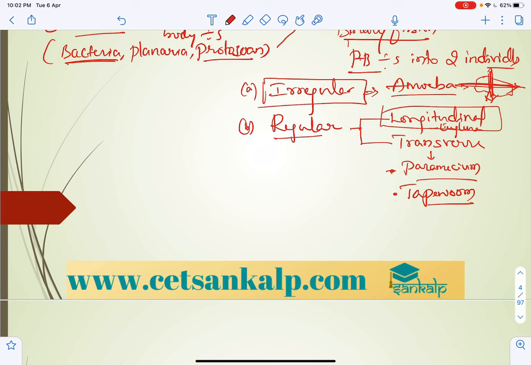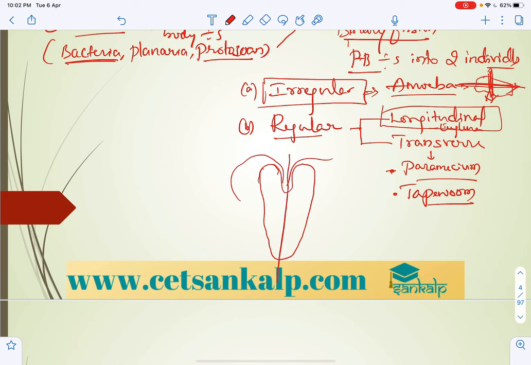If you consider this a euglena, it divides longitudinally. And if you consider this a paramecium, you have to keep in mind that it divides transversely, like this. So one is longitudinal, euglena. How can we remember this? The L in longitudinal and euglena.